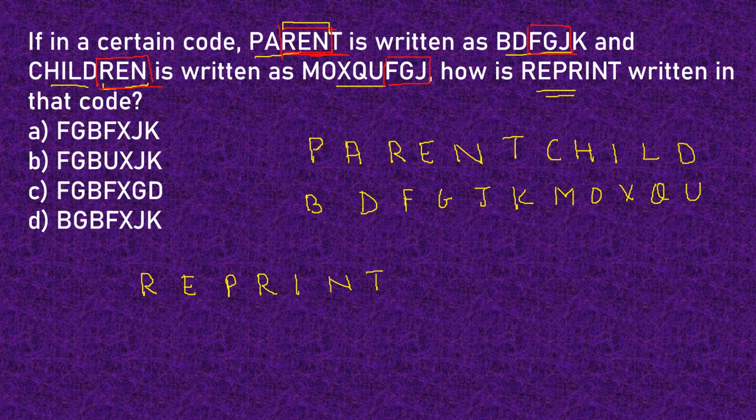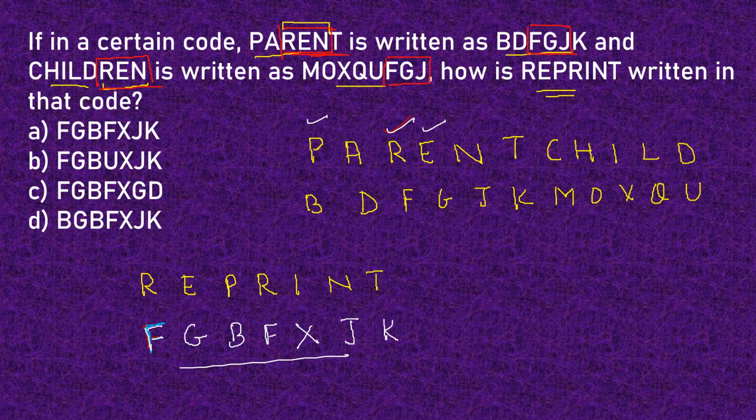So what does R correspond to? R corresponds to F. Let me take a lighter color which is easily visible. So R corresponds to F. E corresponds to G. P corresponds to B. R again corresponds to F. I is substituted by X. N is replaced by G, and T is replaced by K. So this is our answer.